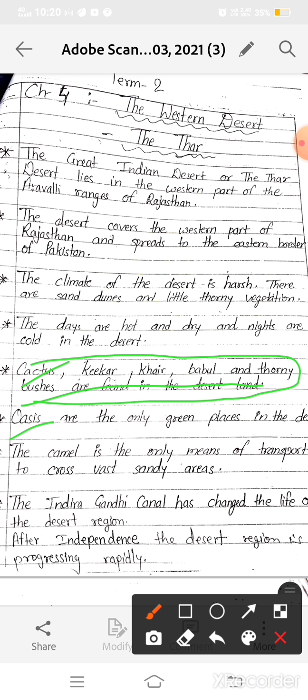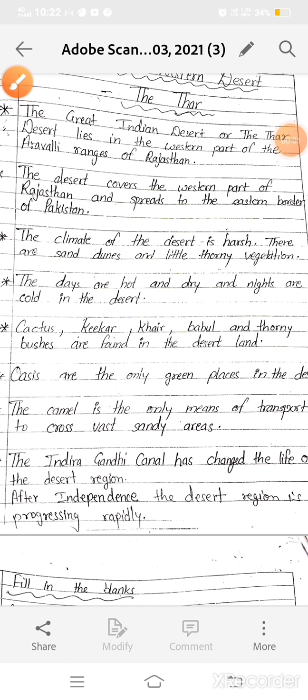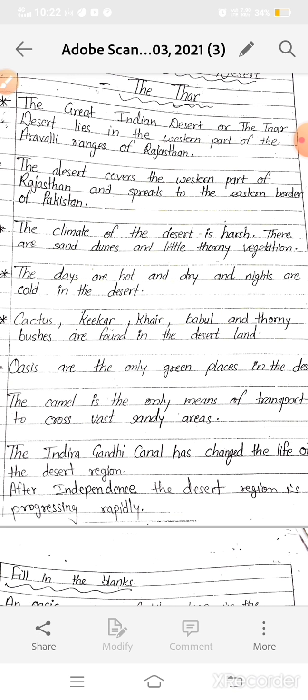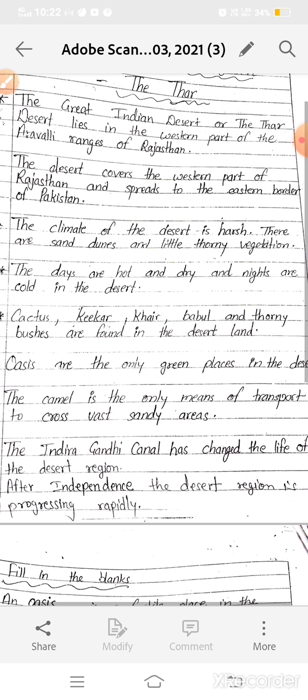People live a permanent life there, but in other places people do not live a settled life. They move from one place to another, and these people are known as nomads. Okay, and banjaras are the people who move from one place to another in the desert region, known as nomads, and the name of these nomads is banjaras. Okay, in Rajasthan or our desert region.